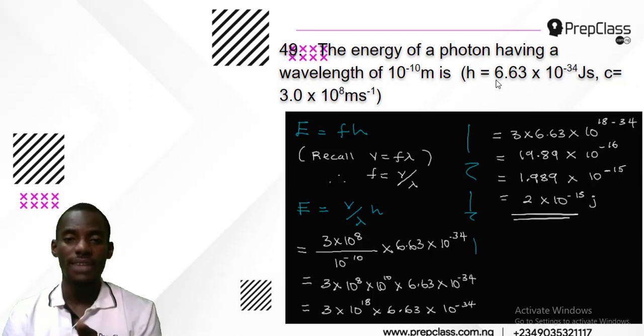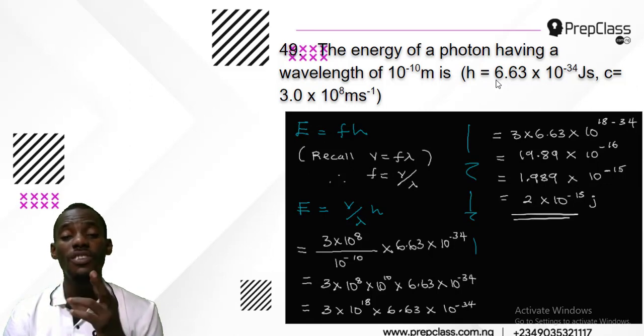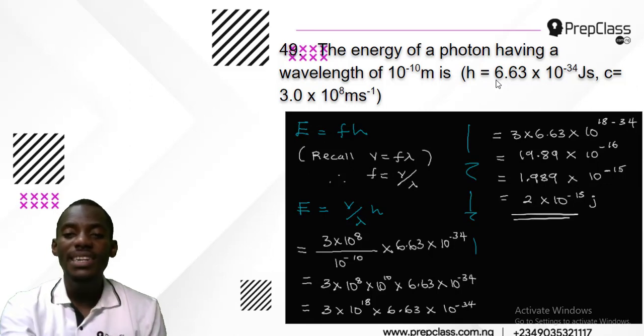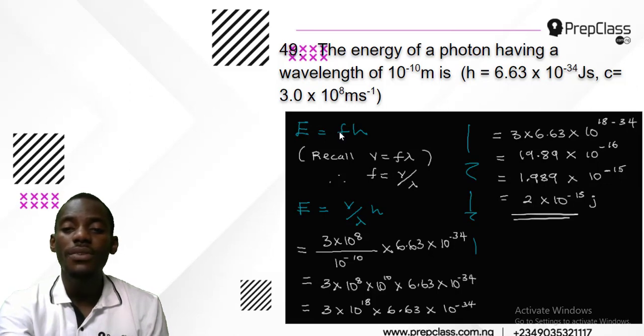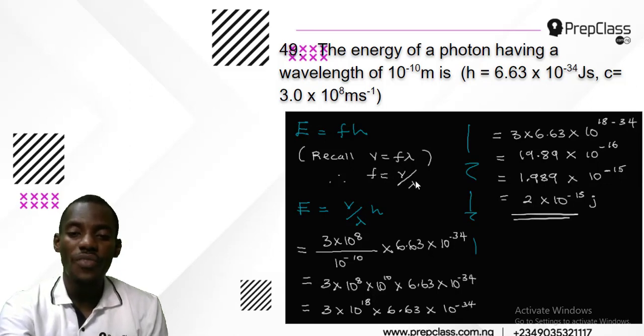h is the Planck constant. But this question does not have frequency. This question only has wavelength and it has the speed of light. So I have to change frequency into speed and wavelength. The only thing that can do that is the formula for the speed of a wave, V equals F lambda, where F is V over lambda. So F equals V over lambda from this formula.